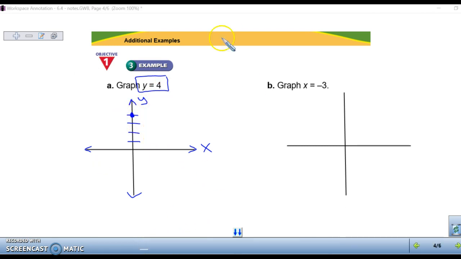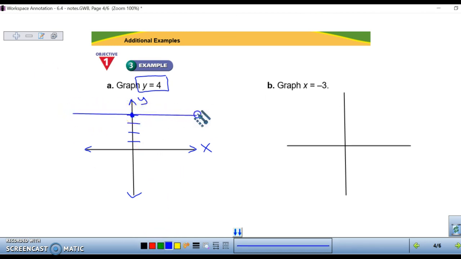And y equals 4 stretches across the entire graph. That means that any point on this line, y is equal to 4. Right here, y is equal to 4. Right here, y is equal to 4. Right here, y is equal to 4. So when we're graphing y equals 4, just a number, we're going to come up with a horizontal line.